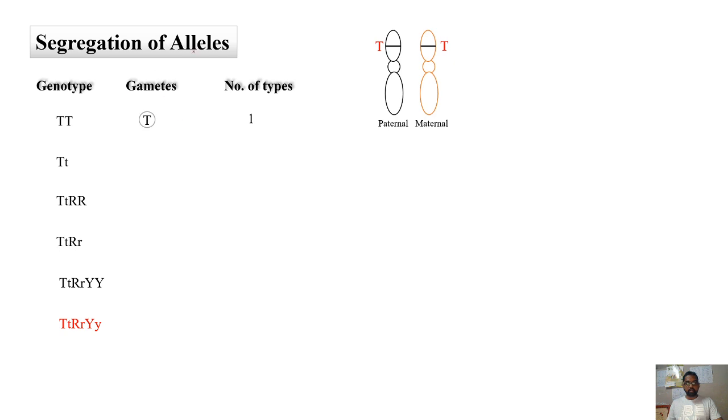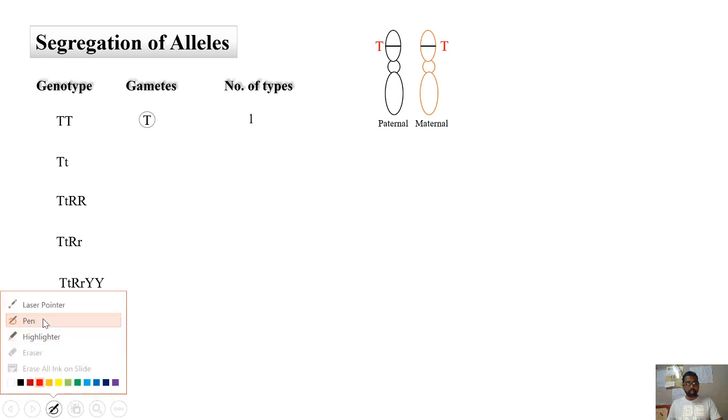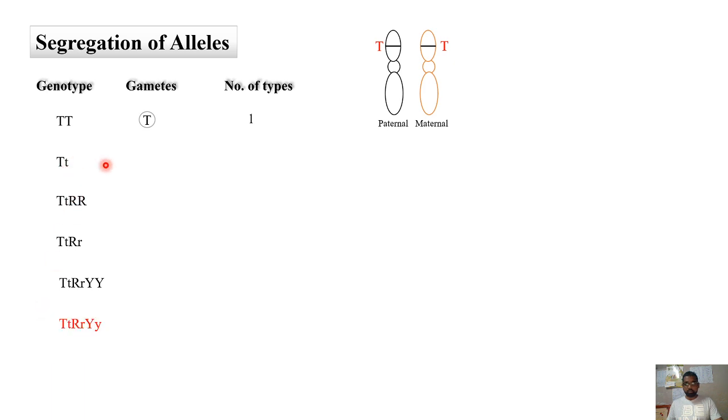Here, this concept which we have discussed in the monohybrid cross: when the genotype is T, the types of gametes produced will be of only one type, that consists of T. Whereas if it is T and small t, then the types of gametes produced will be of two different types, one of T, the other of small t.